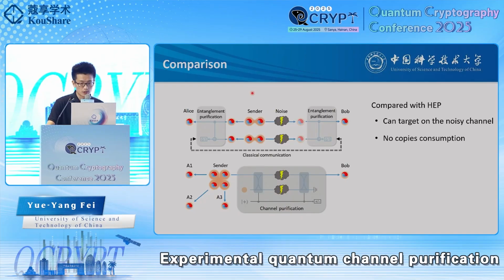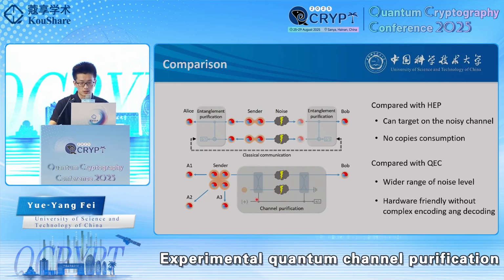Our protocol has several key advantages. As you can see in the figure on the left, entanglement purification targets the entangled state and requires all the users to perform local operations and classical communication. This makes it hard to scale up in a larger network. However, channel purification can target the noisy channel and conceal the auxiliary qubit instead of the previous entangled states. Compared with quantum error correction, the channel purification can be applied on a wide range of noise levels. It is friendly to current devices, and we developed a way to implement the controlled-swap operator used in this protocol.